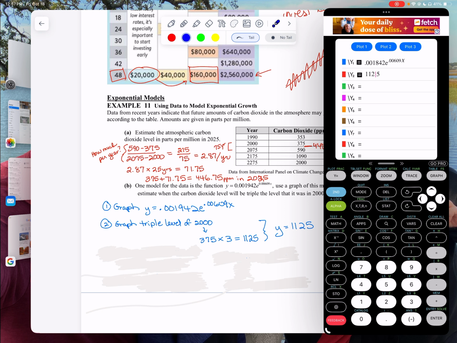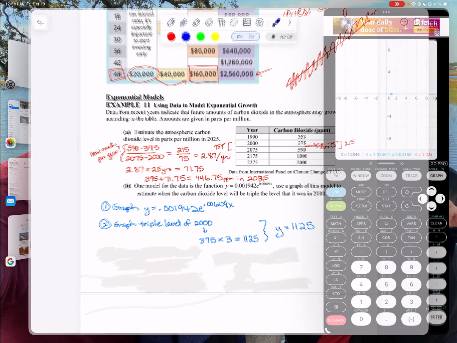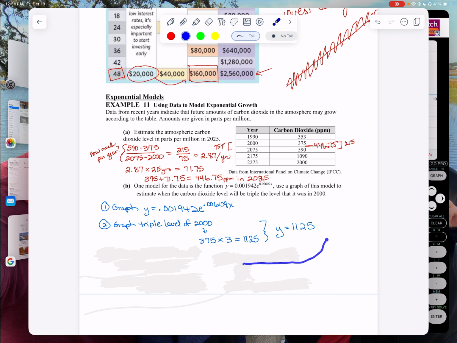When I hit my window, when I graph it, there's a problem. Do you see the problem? Nothing's really showing up. That's because this guy here has barely started growing, so it looks like 0, and this guy here is way up here. So I know my Y value has to be way higher.